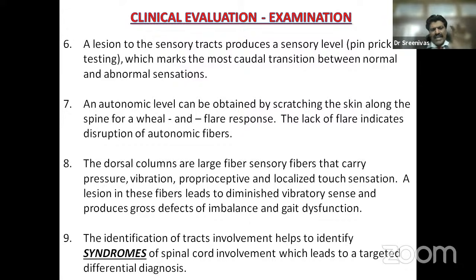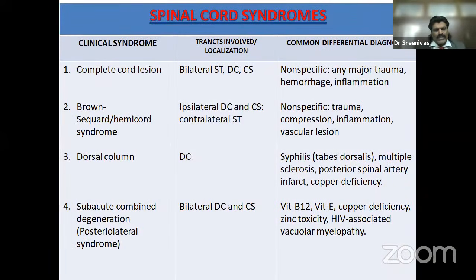The identification of tract involvement helps to identify symptoms of spinal cord involvement, which leads to a targeted differential diagnosis. So here you can see the syndrome, the tracts, and the differential diagnosis. If it's a complete cord lesion, bilateral spinothalamic tract, dorsal column, and corticospinal tract are affected. So the common differential diagnosis is non-specific: any major trauma, hemorrhage, or inflammation. If it is Brown-Sequard or hemicord syndrome, there is ipsilateral dorsal column and corticospinal tract involvement with contralateral spinothalamic involvement. Again, it could be non-specific: trauma, compression, inflammation, vascular.